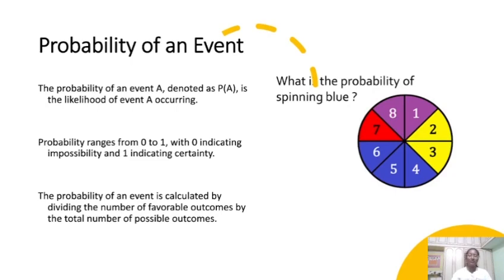What is the probability of spinning blue? Here we have 8 possible outcomes and 3 are our favorable outcomes. So the probability of spinning blue is 3/8.